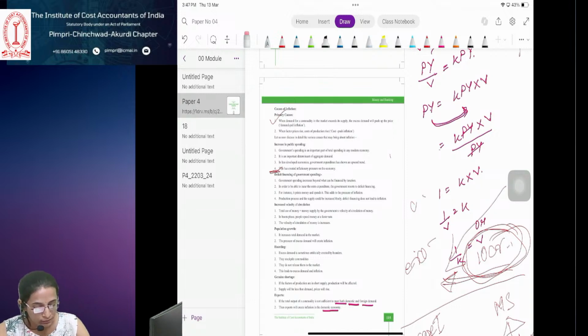Exports. See how exports play a role in the inflation part.